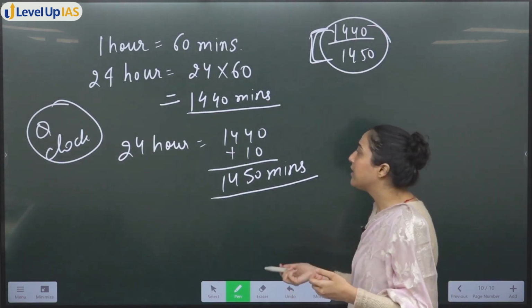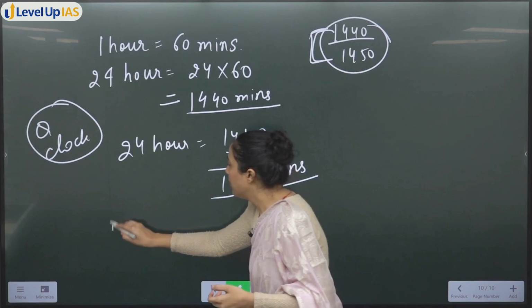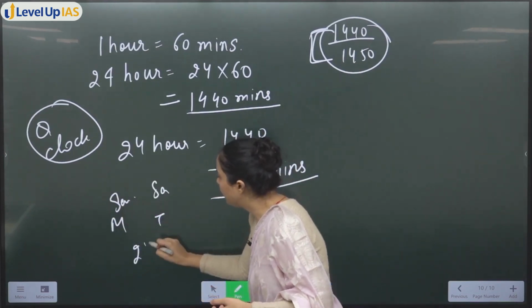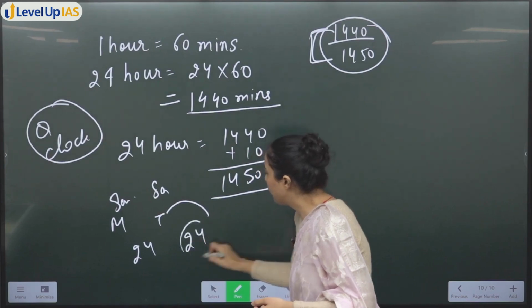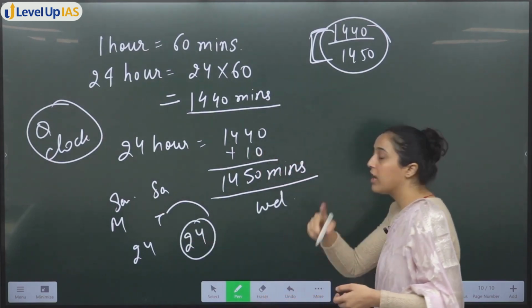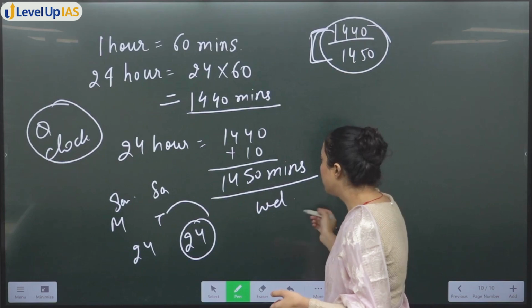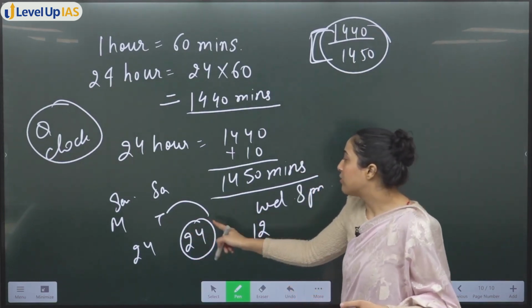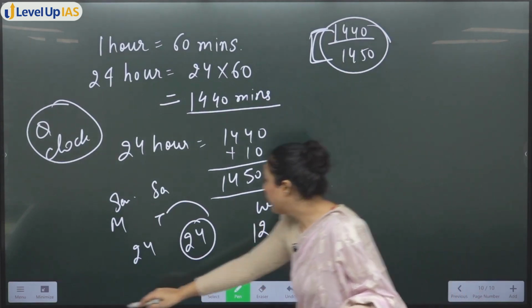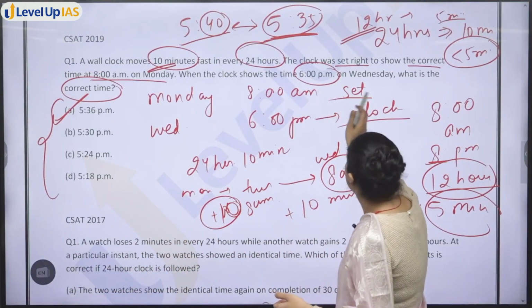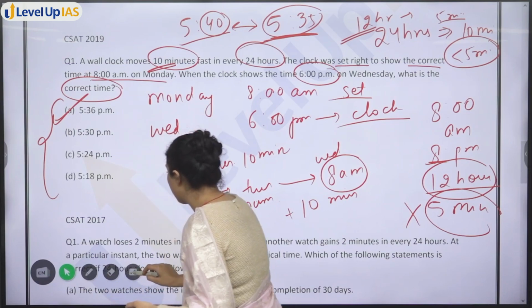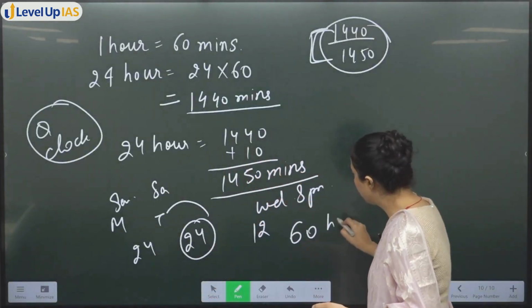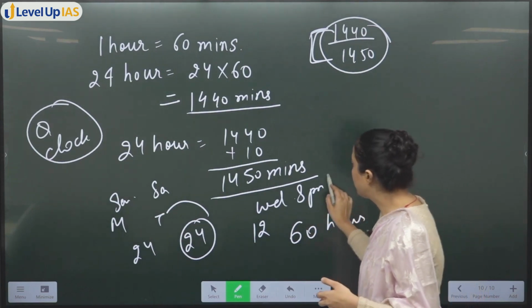Now how many hours has it been passed from Monday to Tuesday? Monday 8 AM, Tuesday 8 AM 24, then Wednesday 8 AM 24, then Wednesday, if Wednesday completes, Wednesday let's say 8 PM also happens, then you would have 24 + 24 + this is AM, right? 6 PM, right? 24 + 24, 48 + 12. So you would have had 60 hours. But now it is not till Wednesday 8 PM.